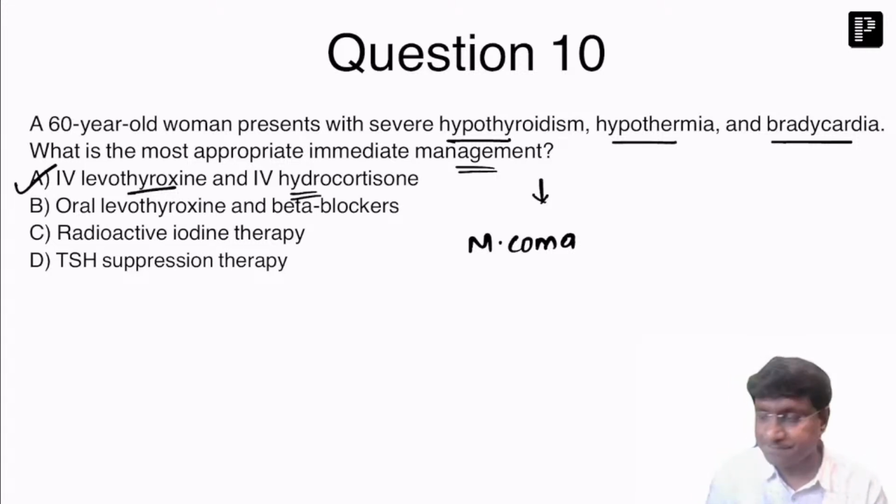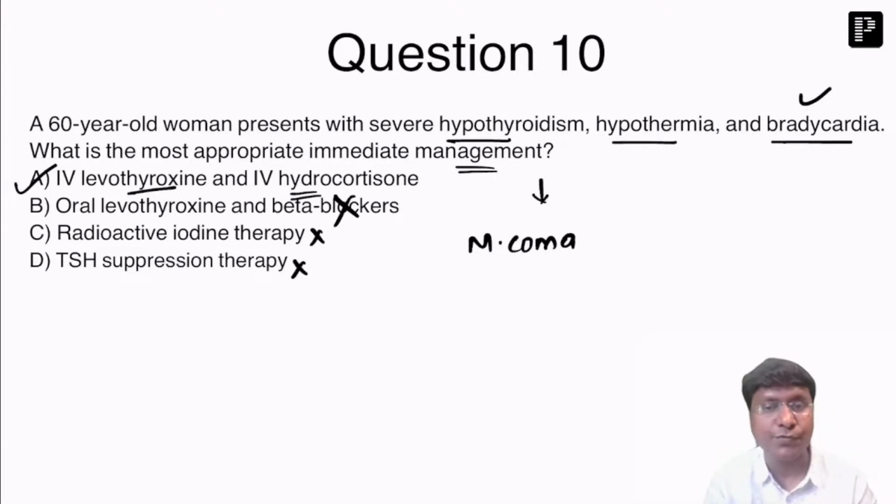Whereas the second option, we don't give beta blockers when there is bradycardia. Second option is out. Radioactive iodine is a treatment in hyper, but not in case of hypothyroidism, right? And the TSH suppression therapy is not useful in a case of the myxedema coma, right? So the answer is the first option, right?